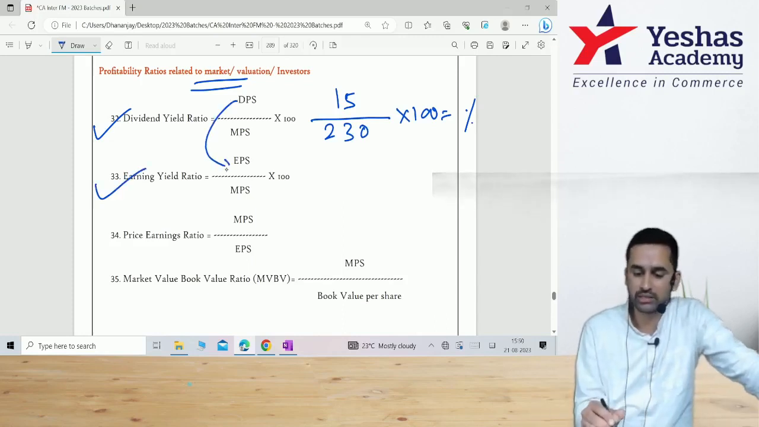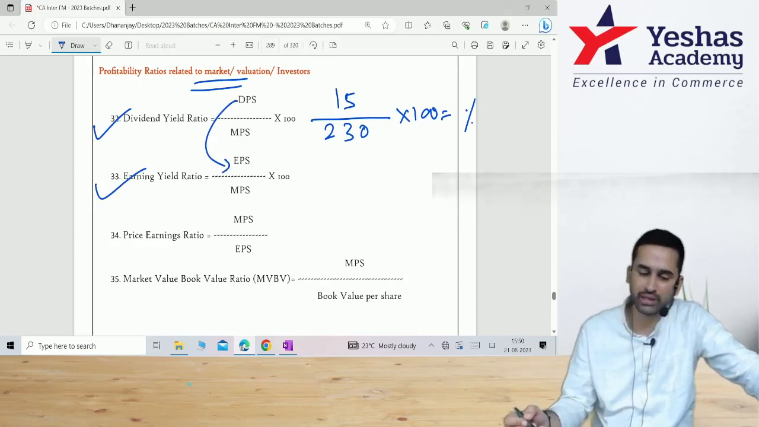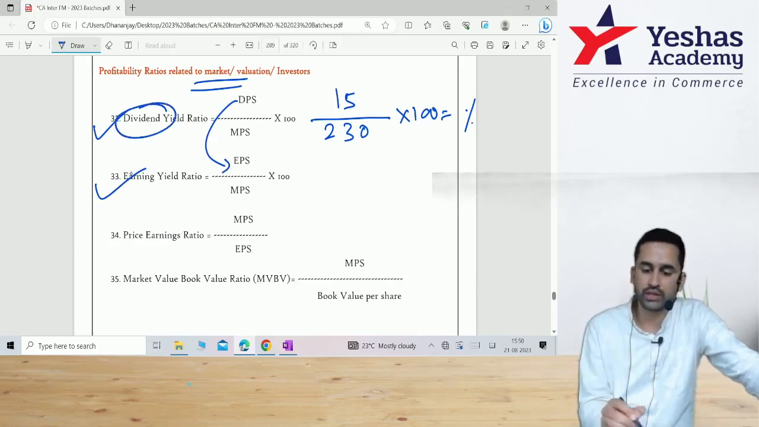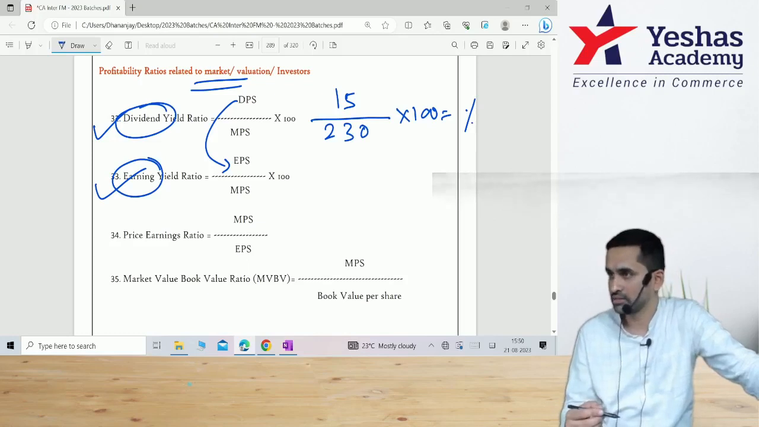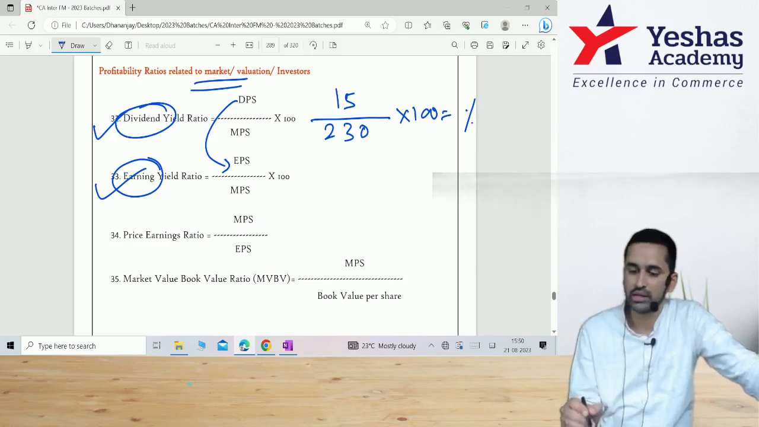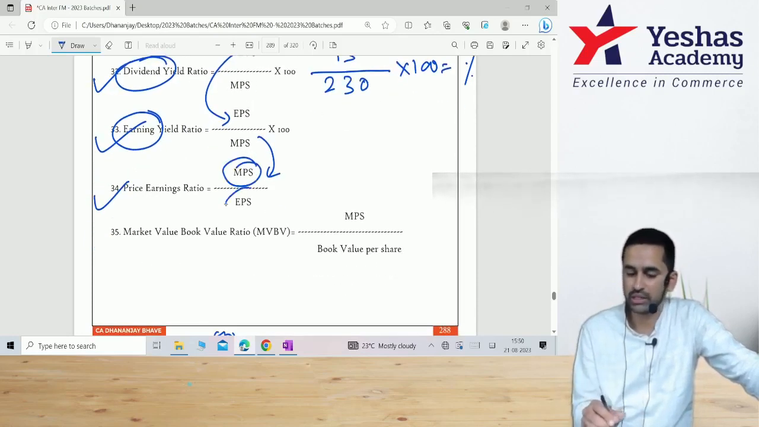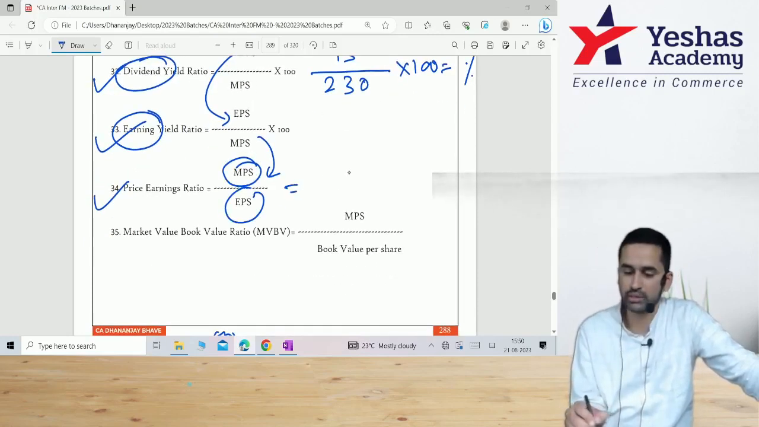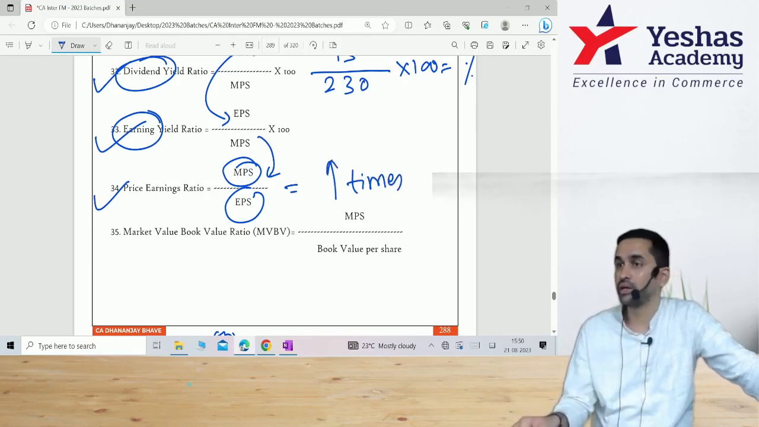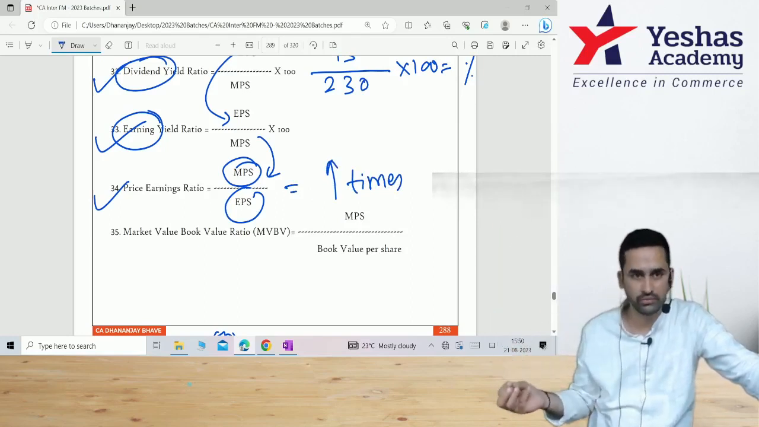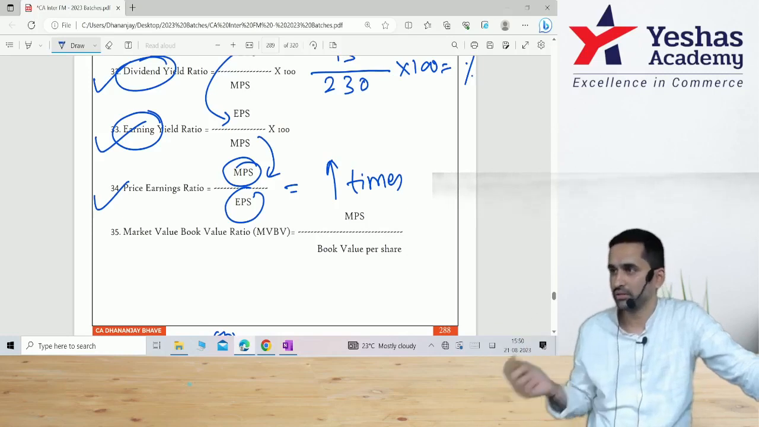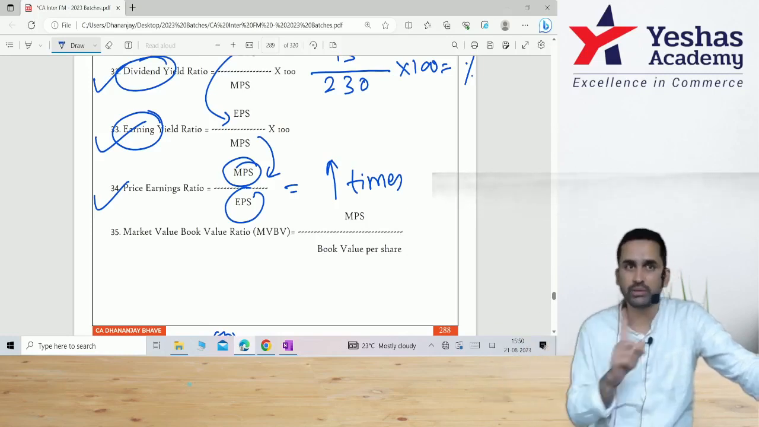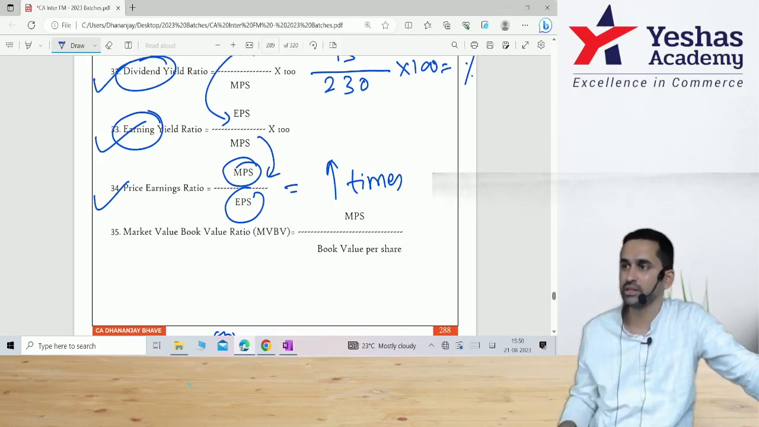Second is EPS divided by MPS into 100. Similar to previous formula, but instead of checking only dividend, you are checking entire earnings. Slightly broader than dividend. Price earning ratio is exactly opposite of earning yield. Here it is MPS by EPS, but you're not doing it to 100. So this number comes in times. If this number is very high, then understand people are ready to pay very, very high price for a share that is giving X rupee of EPS. Say 1 rupee. If P/E ratio is 72, that means to earn 1 rupee EPS, people are ready to pay 72 rupee.